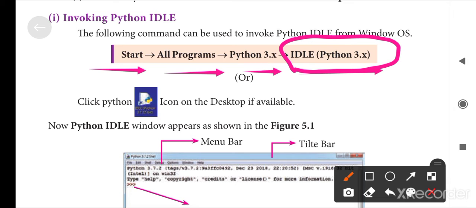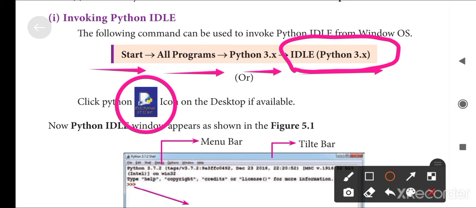We can use this software in our computer lab also. This is our Python version, or else there is a shortcut also. This is the Python icon.